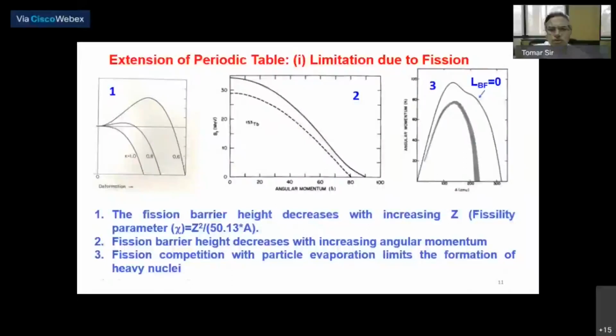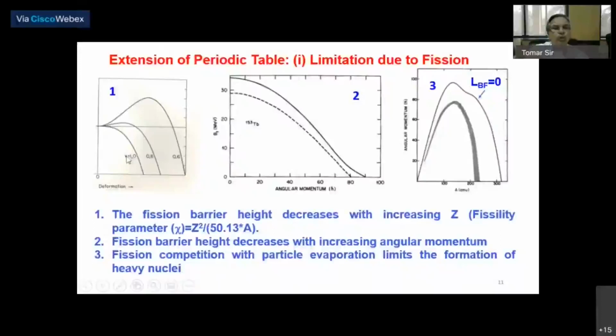Okay, just to explain how fission affects the stability of heavy nuclei, and in fact, one of the challenges in extending the periodic table is the limitation due to fission. I will spend a few minutes on this particular aspect. Based on the liquid drop model, I try to explain the fission barrier. Let us say fission parameter 0.6, high fission barrier. If you go to heavier nuclei like fermium isotopes, fission parameter 0.8, the fission barrier is very low.